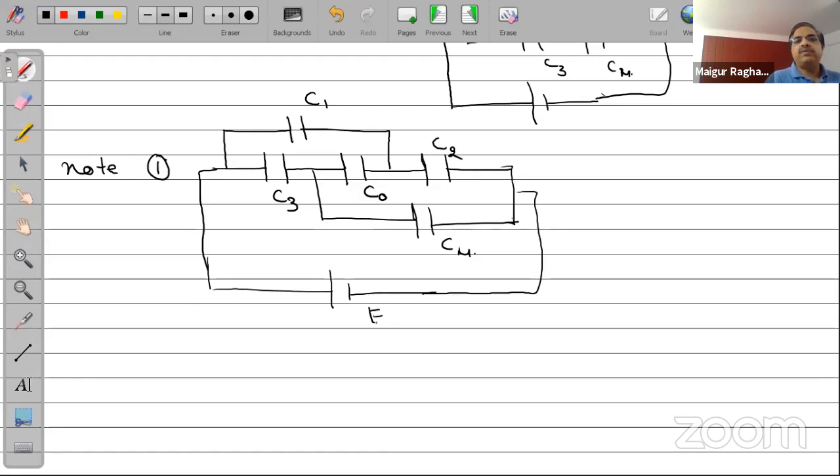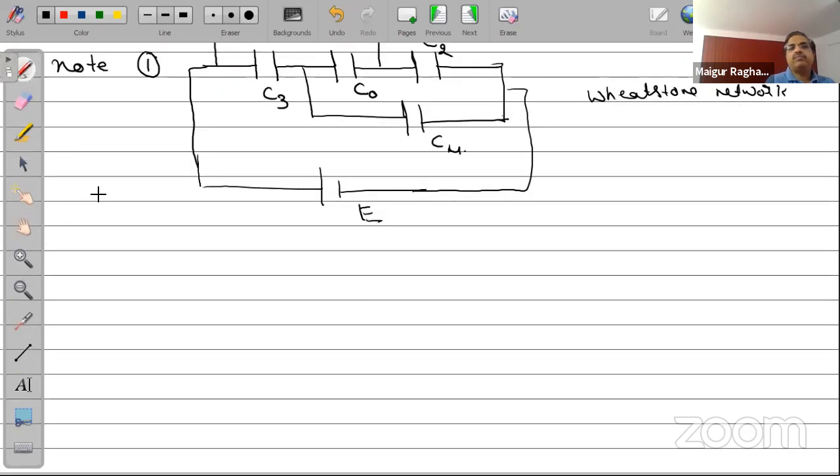So this is also the same circuit, the same thing that has been represented here. This also is the other form of the Wheatstone network. So if they show you a network like this, immediately identify that to be a Wheatstone network. Okay, so with this note, let me go to my next important type of problem.